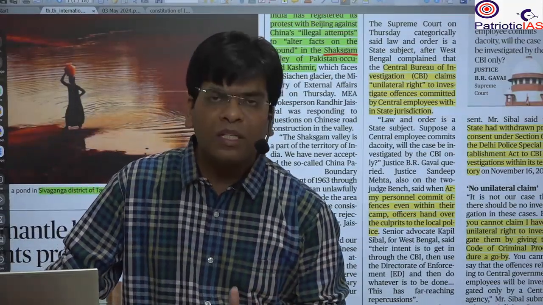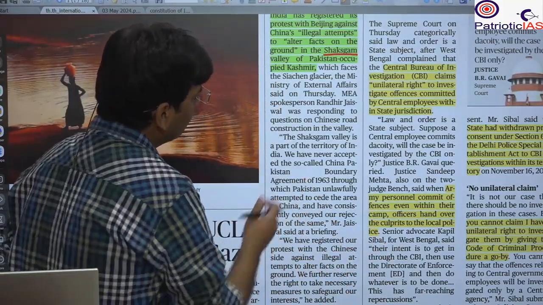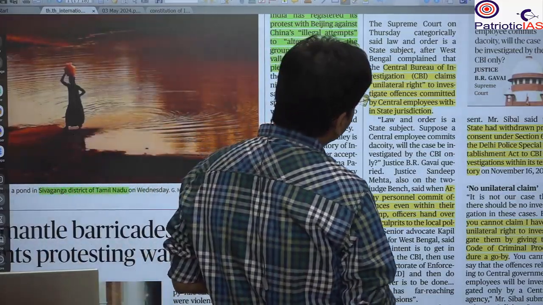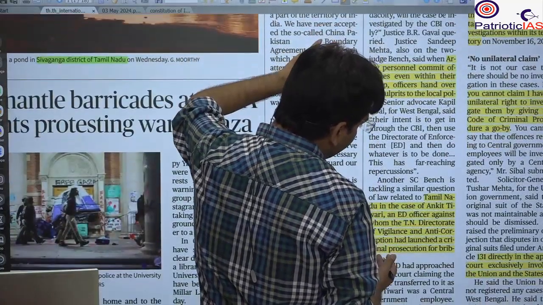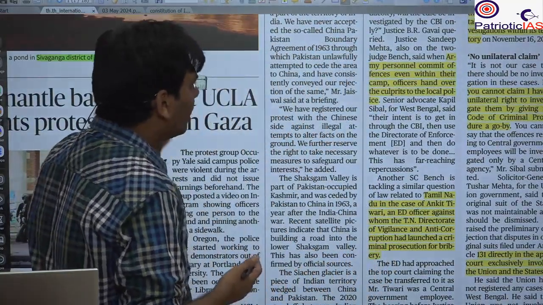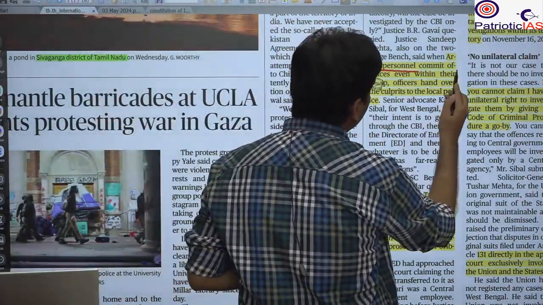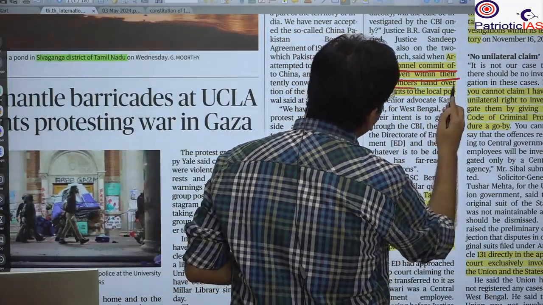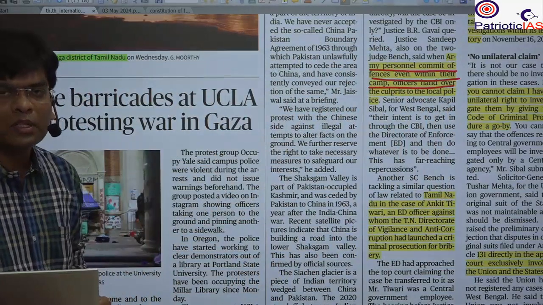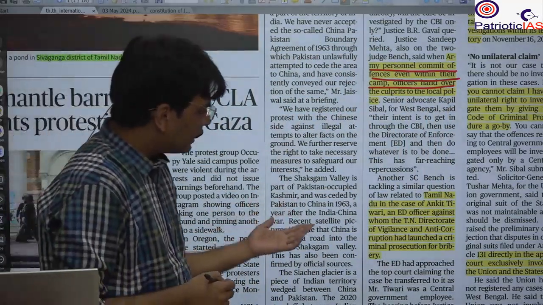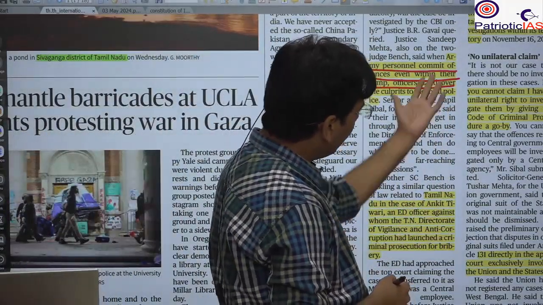So the state will investigate. For example, here the judge has given the example that if any crime is committed even by army personnel in an army camp, the officer hands those personnel over to the local police, and the local police go ahead with the investigation. So here all this is given.